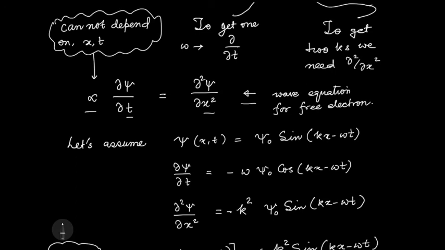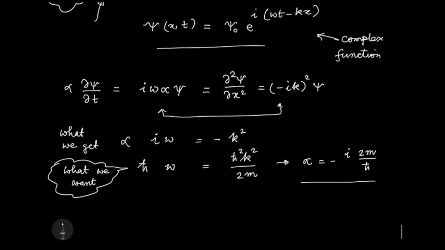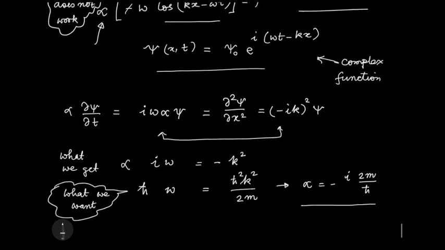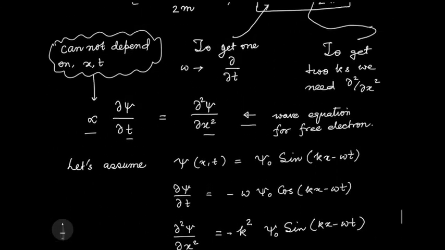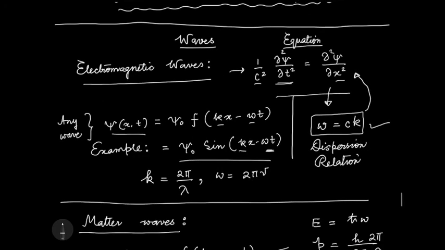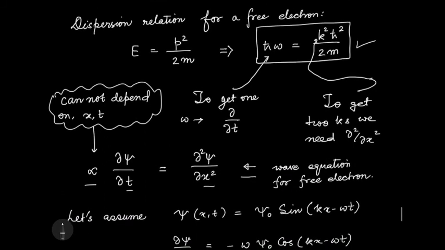So we'll have this equation as our bread and butter in the later part of the course, or a modified version of this equation. But we learned two things here. One is that the good old wave equation does not work, because it does not give me the right dispersion relation.